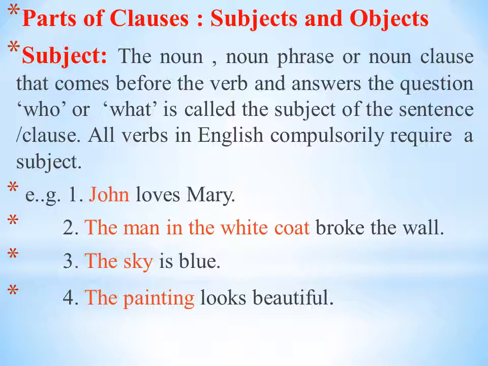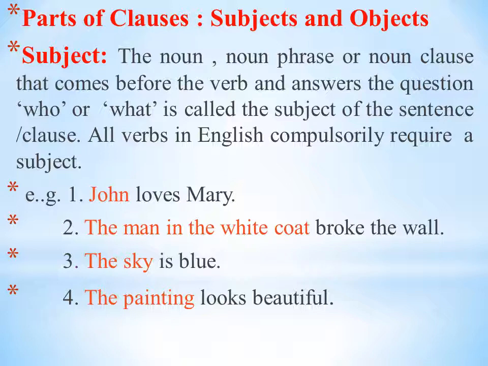Broke is verb and the wall is object. The sky is blue. The sky is noun phrase. Is main verb and blue is object. Subject plus verb plus object. The sky is subject, is verb and blue object.